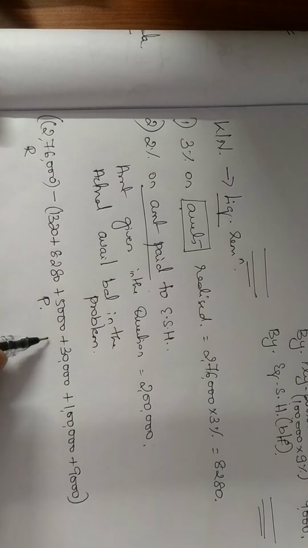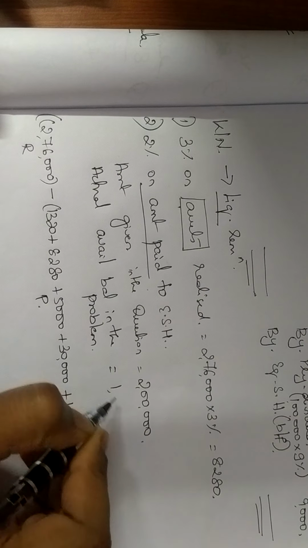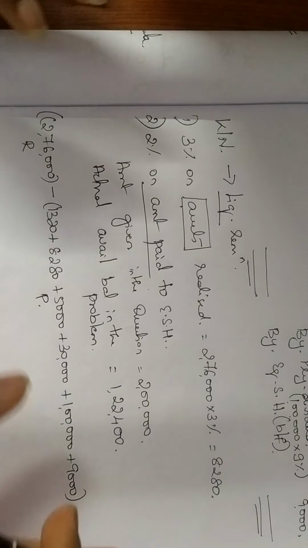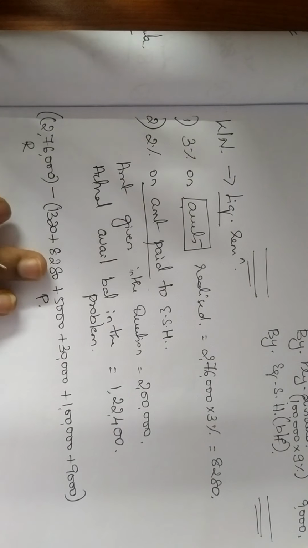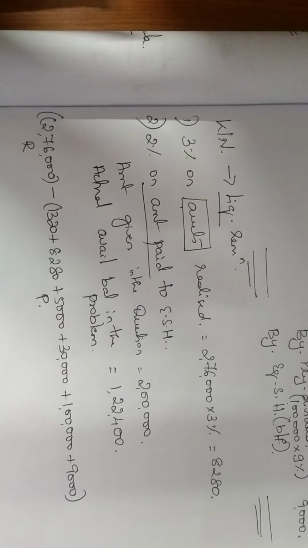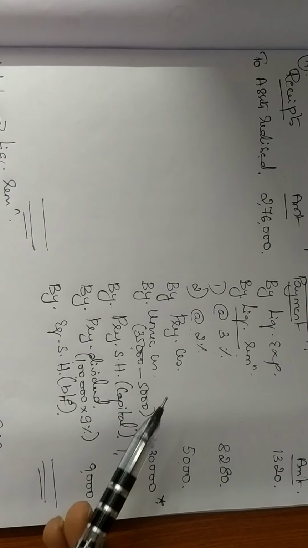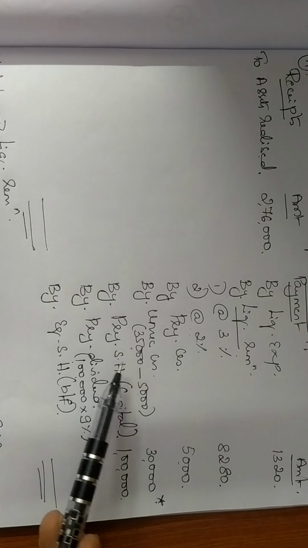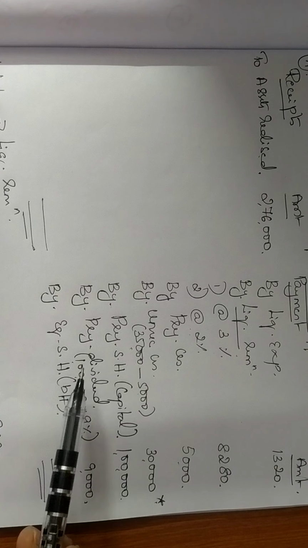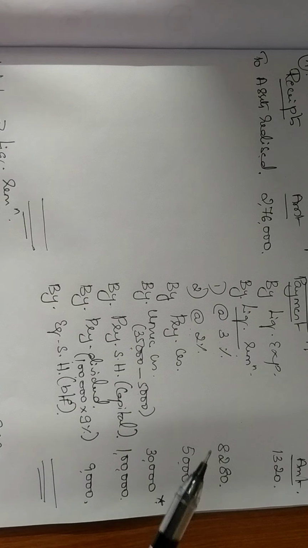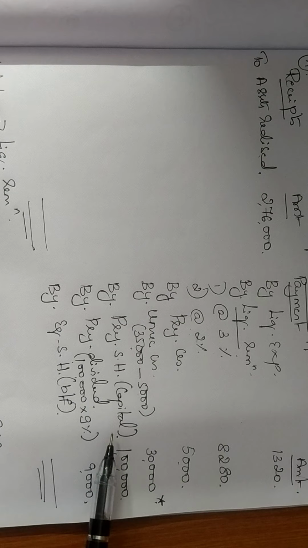So when you do your receipts minus your payment, you get your actual balance to be 1,22,400. Clear? This is the same thing what we have done for unsecured creditors. But unsecured creditors, very much priorly we did, very much at an early stage we did. Why? Because we did not have information on these three things, or that much of capital will not be available, so we had to stop the problem till unsecured. But here you have more of balance, and that is why I have gone up to equity shareholders.